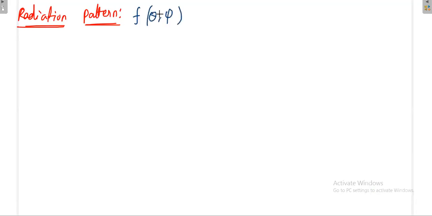This is something strange because you always use R, but here R will not come. How is the radiation pattern measured? When you are changing theta and phi, R is equal to constant.